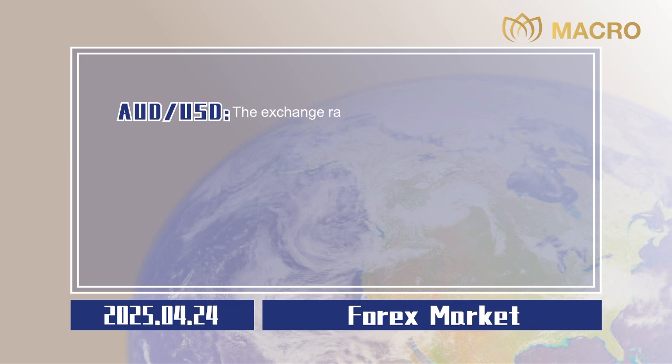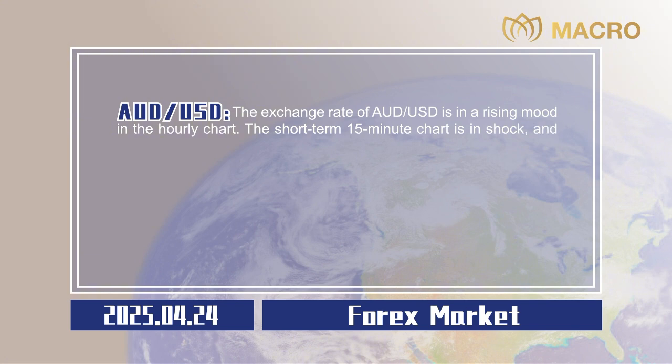Australian dollar to US dollar. The exchange rate of Australian dollar to US dollar is in a rising mood in the hourly chart. The short-term 15-minute chart is in shock, and the shock range is 0.6343 to 0.6375.